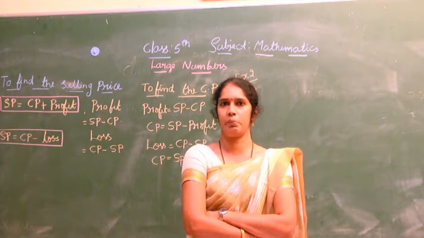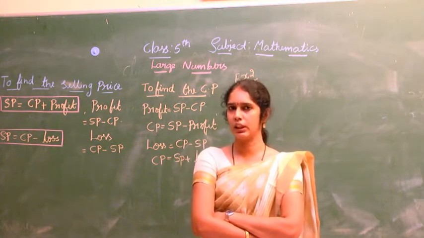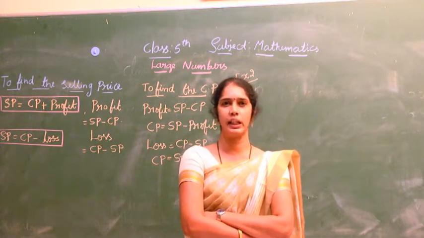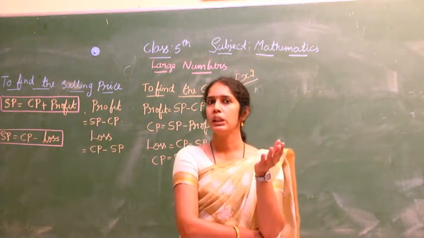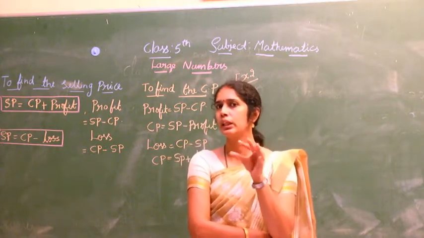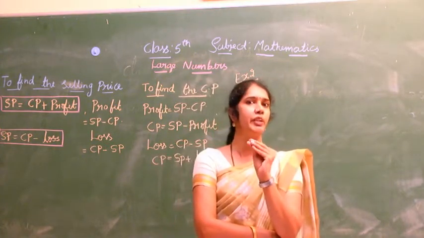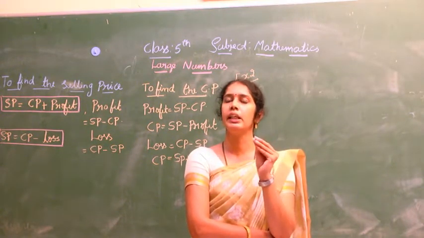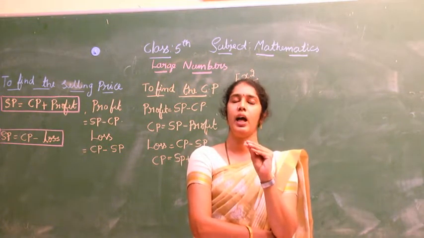You will think that it may be 100 rupees cost price. Afterwards, you don't like that compass box, so you sell it to your friend for 120 rupees.